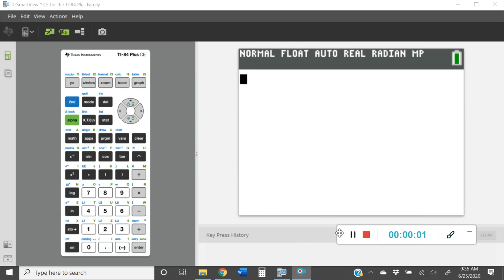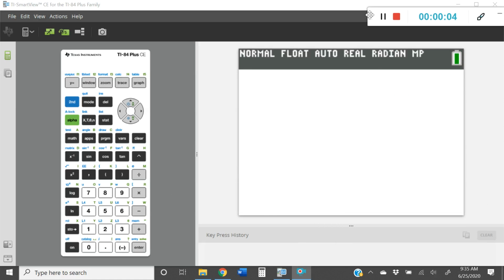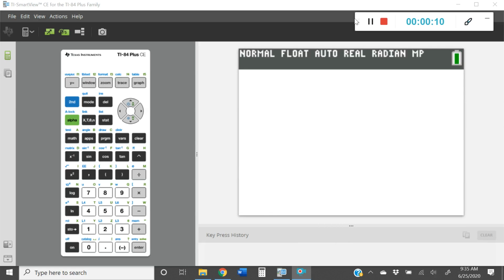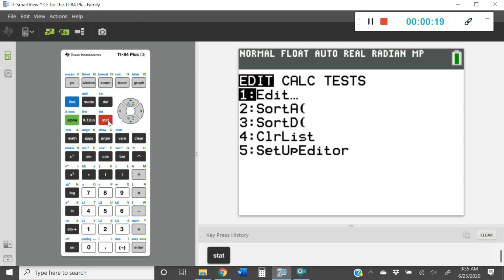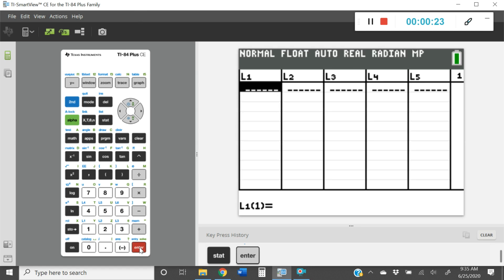In this lesson, I'm going to show you how to calculate the line of best fit, also called a regression equation. So the first thing you need is a set of data. And what you're going to do is take that data set and put it into the calculator. To do that, we're going to go to Stat, and we're going to choose option 1, which is Edit. And so you'll go ahead and press Enter.